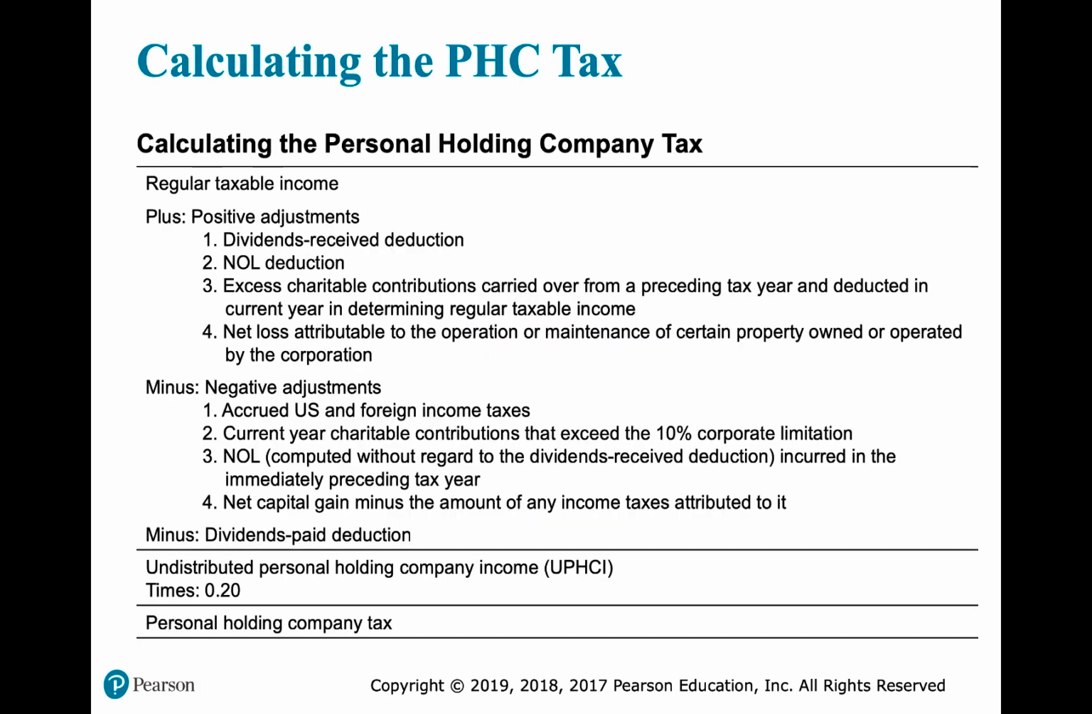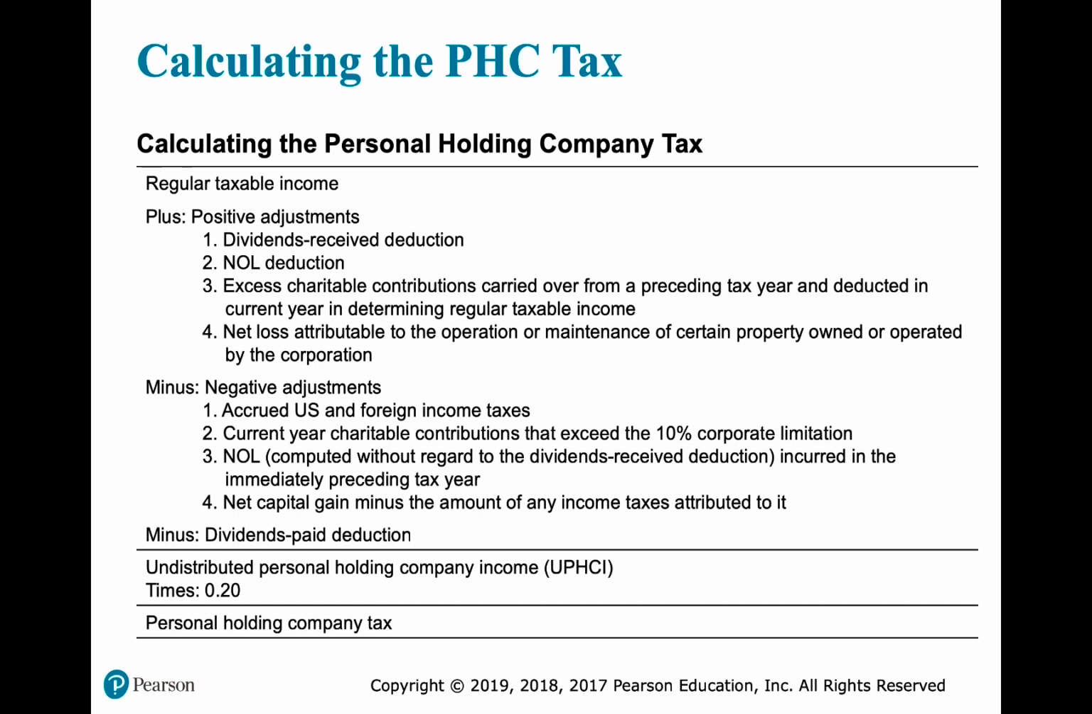This is how we calculate the tax. Again, I don't care so much that you can calculate the tax, just that you understand this calculation. So we start with our regular taxable income and we make adjustments. The first, on the plus side, the positive adjustments, we add back the dividends received deduction because it's not allowed when we're calculating personal holding company income.